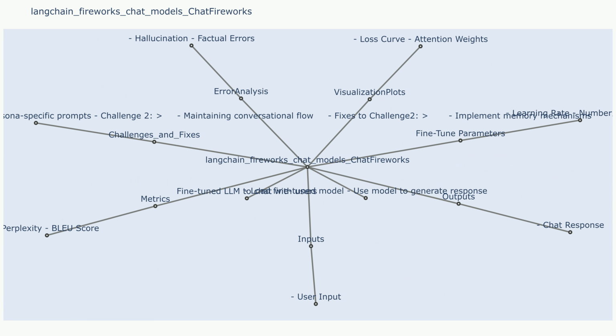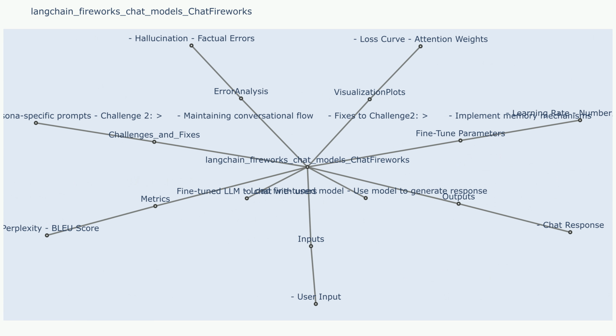Challenge 2. Lack of contextual understanding. Sample use case that resulted in challenge 2: the model may struggle to maintain context across multiple turns, leading to responses that are irrelevant or contradictory to previous interactions. Fixes to challenge 2. Implement memory mechanisms in the chain to store and retrieve relevant information from previous conversations. Utilize techniques like prompt engineering to provide explicit context cues to the model.